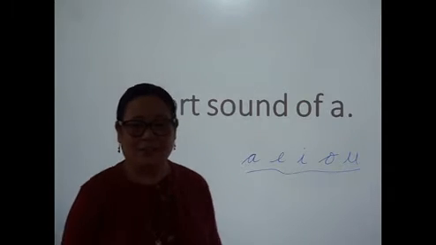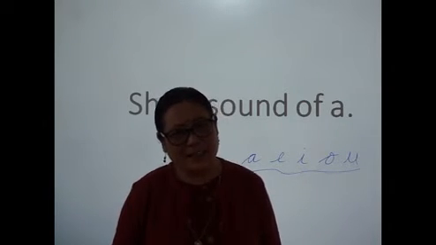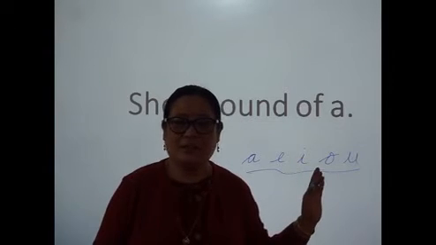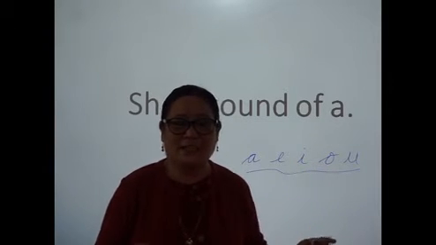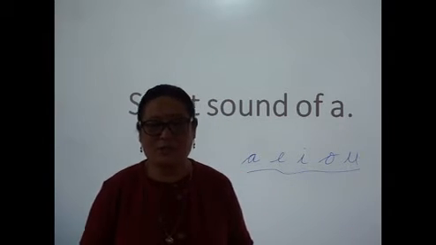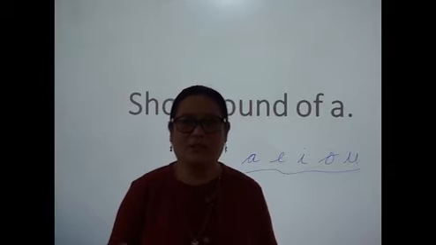And yesterday, children, there was a slight mistake. I said in the video that all the alphabet from A to Z is called a consonant. Children, I just want to say sorry because there was a small mistake. It is not called a consonant.